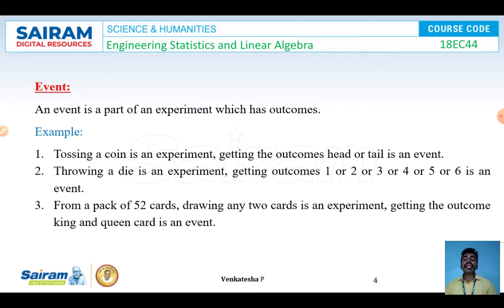Similarly, in the throwing a die experiment, getting the outcomes like 1, 2, 3, 4, 5 or 6 is an event. From a pack of 52 cards, drawing any 2 cards is an experiment, but getting only the outcome like king and queen card is an event. So the event is nothing but getting an outcome from the random experiment.